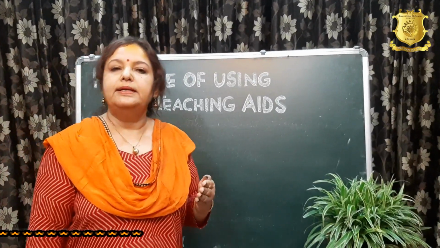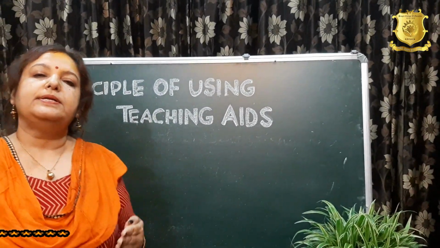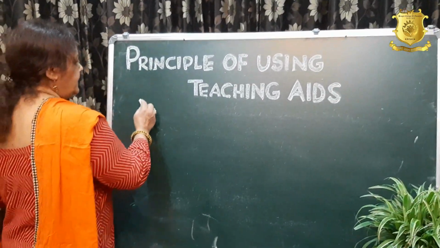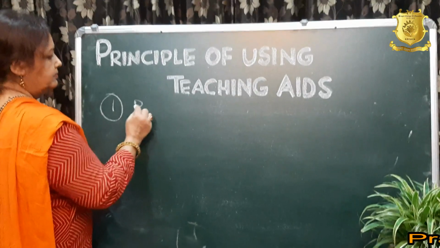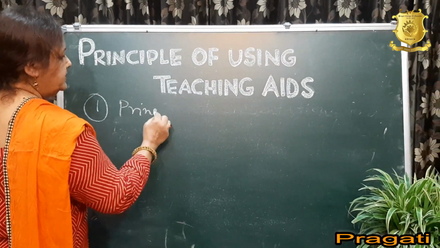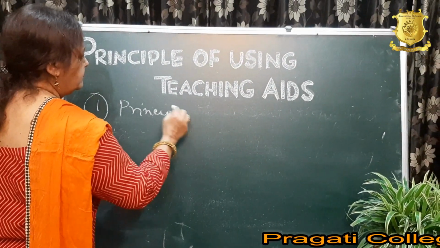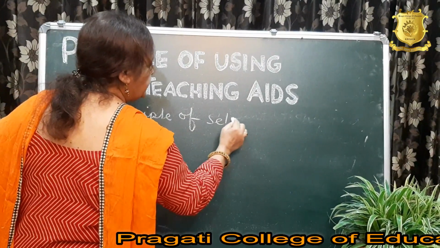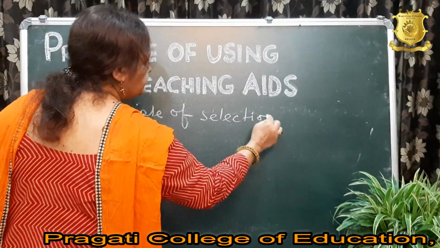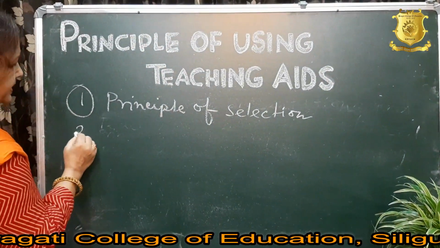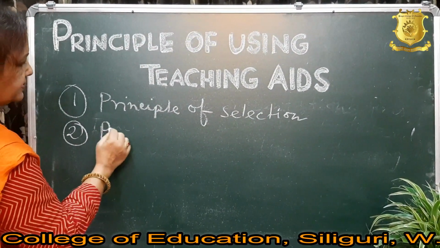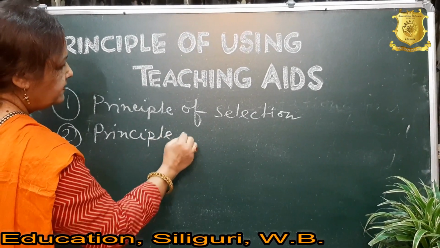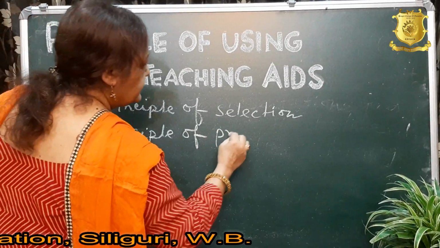So, let us once again recapitulate the points. The first principle was the principle of selection of teaching aids. Number 2 was the principle of preparation of teaching aids.